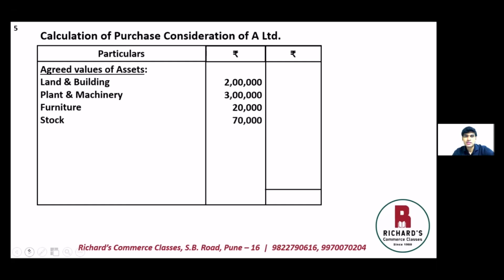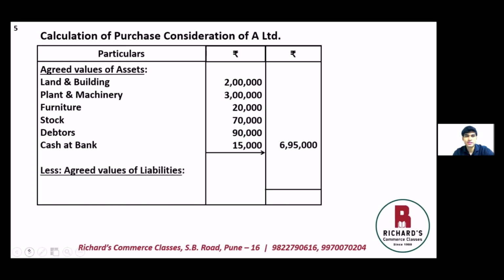Stock, 70,000. Debtors, 90,000. And they have also taken cash at bank. So cash at bank, 15,000. Adding up all these assets, we have 6,95,000, from which we will deduct the agreed value of liabilities, and only one liability is taken over, and that is creditors. So creditors, the book value is 70,000. Therefore, purchase consideration will be